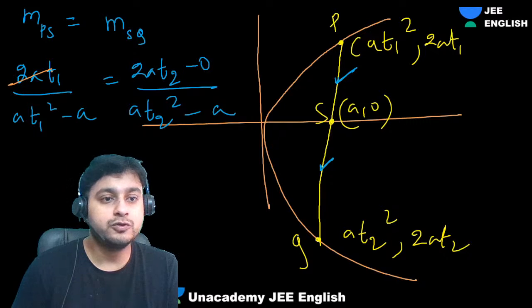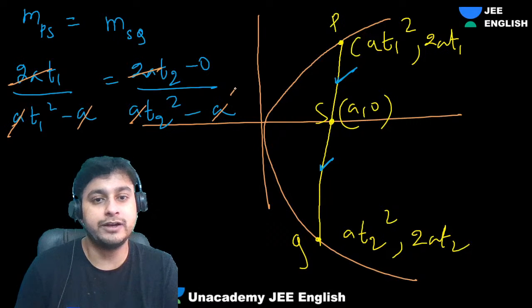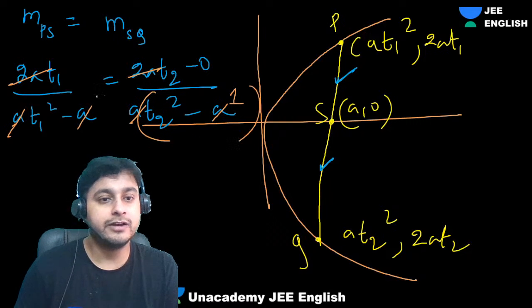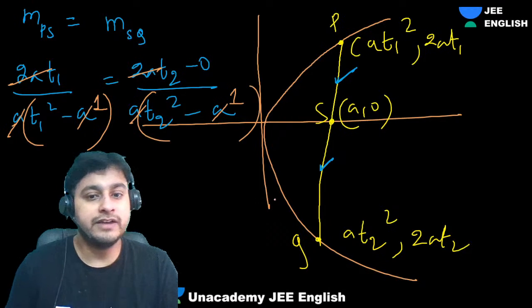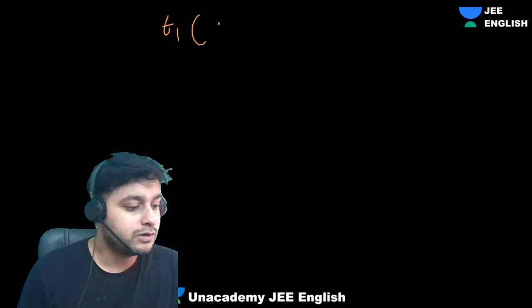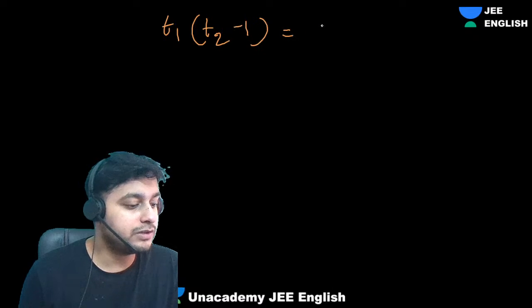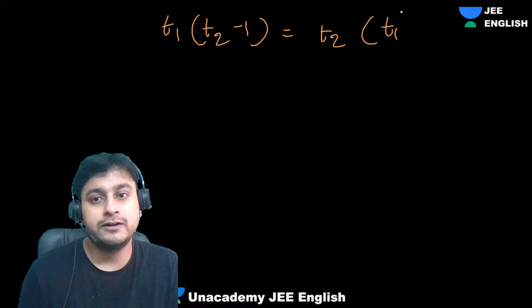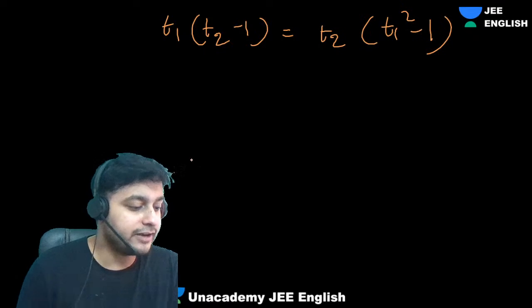Okay. So guys, 2a is gone. Can I say a will also be gone because we take it common. So you'll get 1 here, and here also you'll get 1. What are we getting? t1(t2² − 1) = t2(t1² − 1). Bharadwaj, can you hear me?